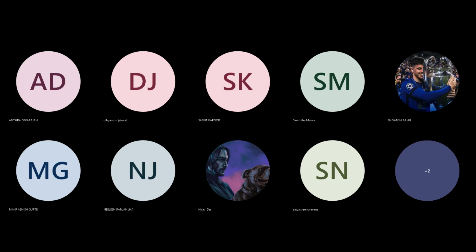Now, what is the value of k I have chosen? 3. Since I have chosen k as 3, I will take the top 3 ranks. Which are the top 3 ranks? Rank 1, rank 2, and rank 3. The fourth one I'm not taking. I'm not considering it at all, because I have taken k as 3.